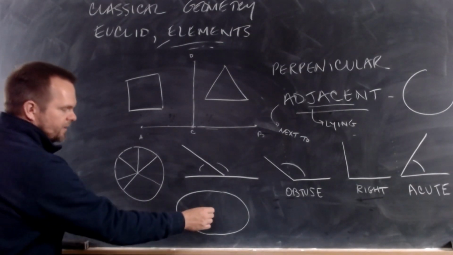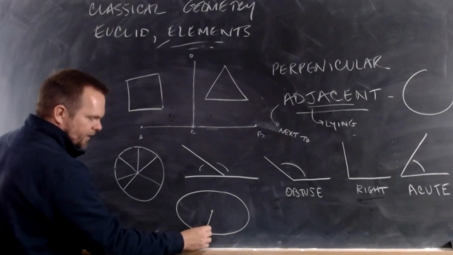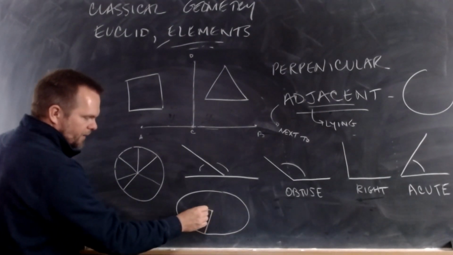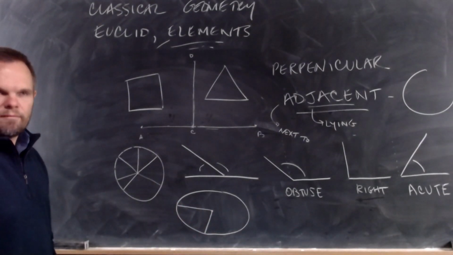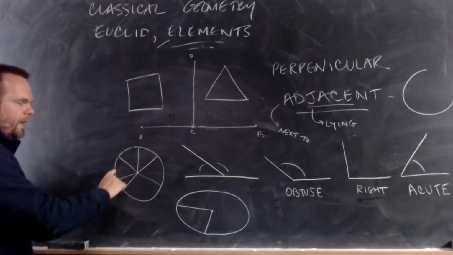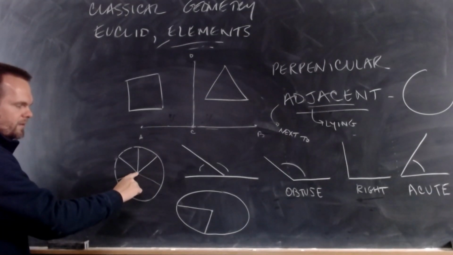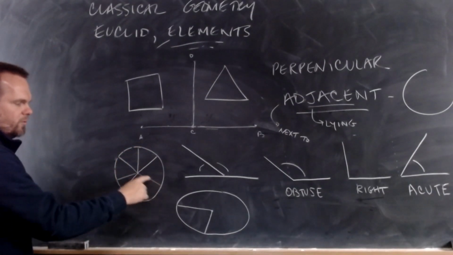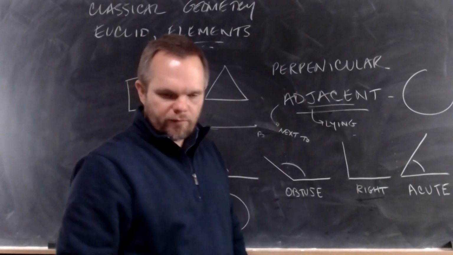If we found the center point in this figure and drew a straight line here, that would not be equal to a straight line there. You understand that? In a circle, every point on the circumference is an equal distance from the center. That's what makes it a circle. That's definition 15.